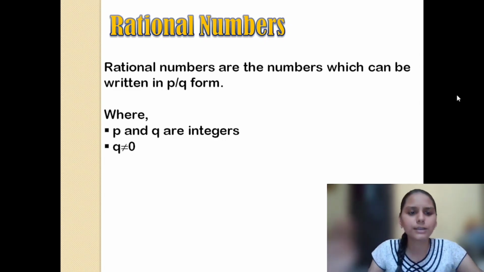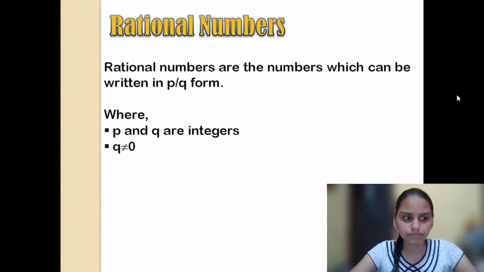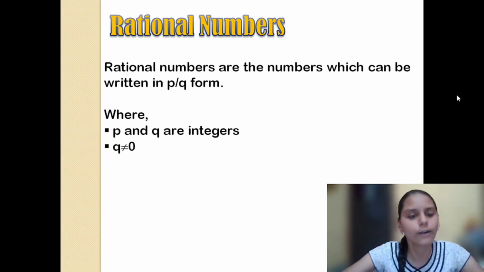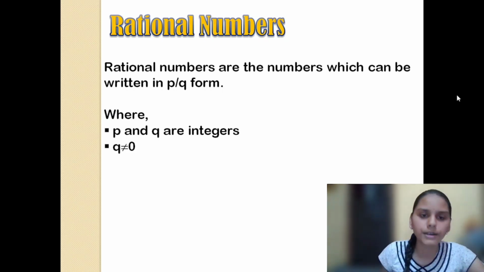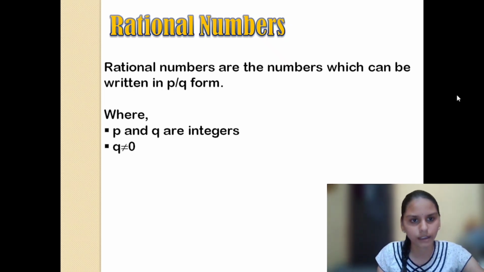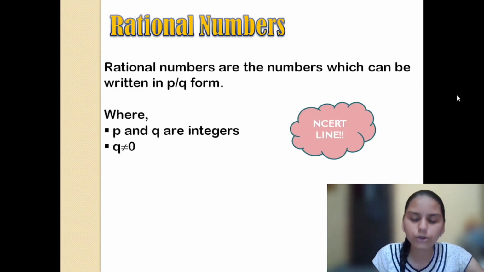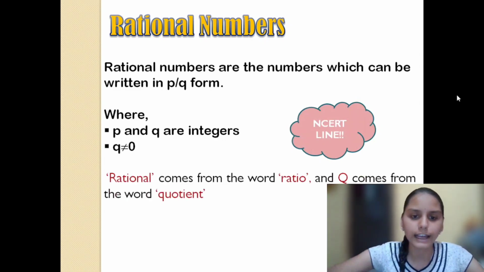So we don't keep 0 in the denominator. You will learn some of the undetermined numbers in first PU and second PU. For now we will just understand that the denominator cannot be 0, or else it will not be defined.